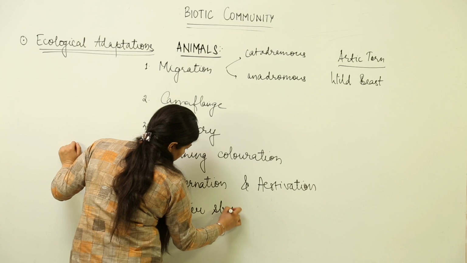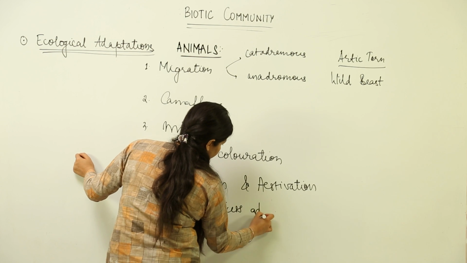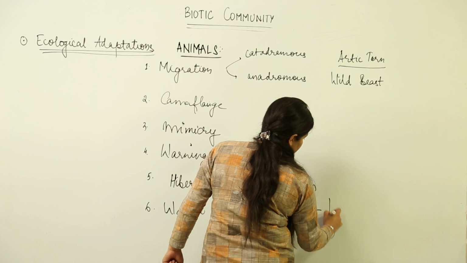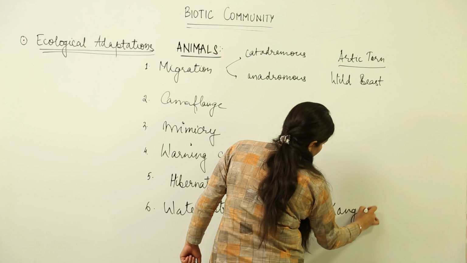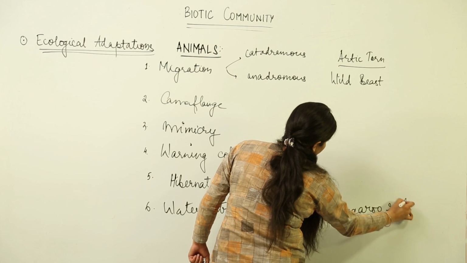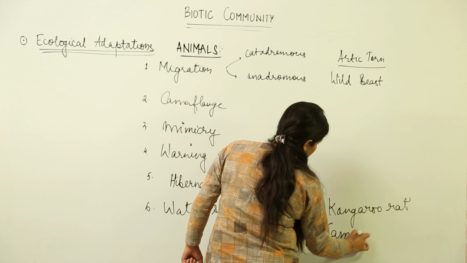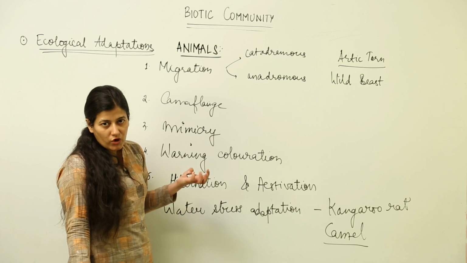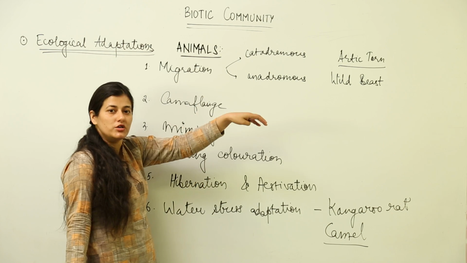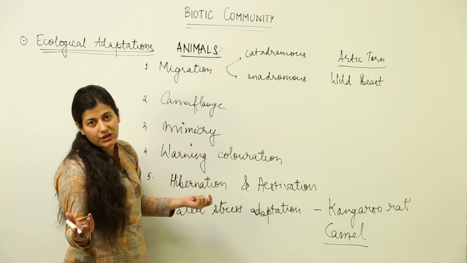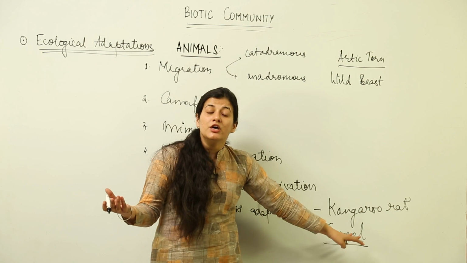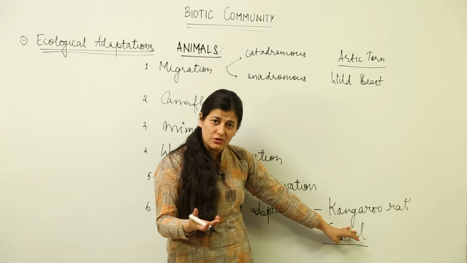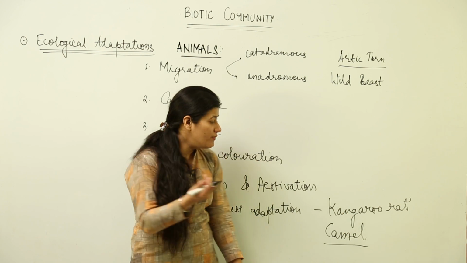Now what are those adaptations? We have the example of the kangaroo rat and the example of the camel. The kangaroo rat is not going to drink water in its entire life. The camel has a long loop of Henle so that maximum water is reabsorbed and it does not have to stop at every point to drink water, because there won't be any points of drinking water in the desert. So the camel has a physiological adaptation by having a long loop of Henle. The kangaroo rat again has a physiological adaptation where it derives water from fat metabolism.